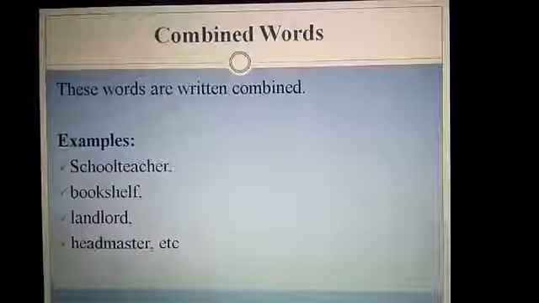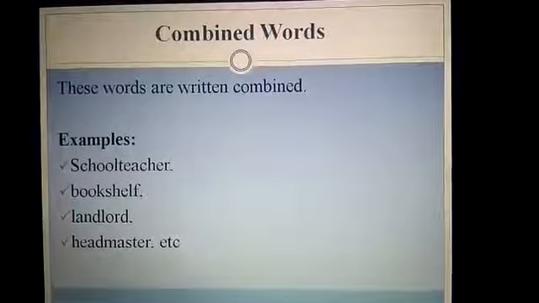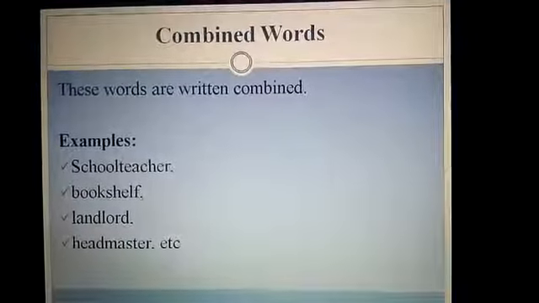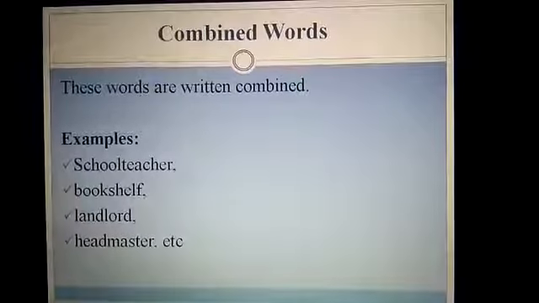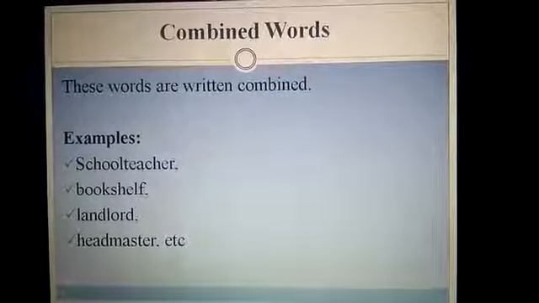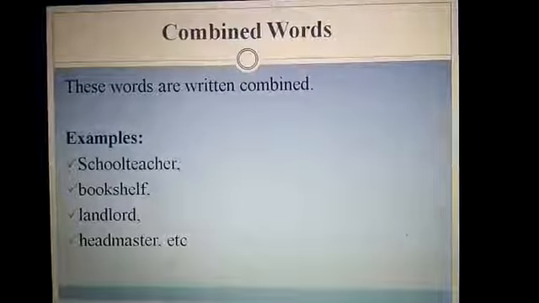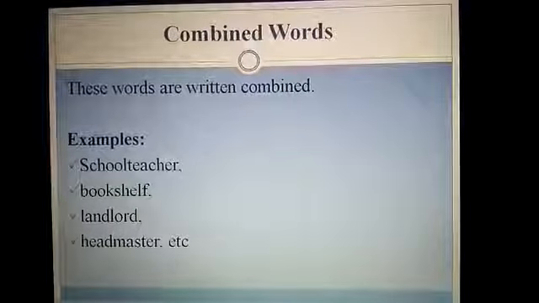Also, we have certain nouns which are written combined, but they consist of more than one word. Look at the example: schoolteacher. These are two separate nouns, but we are writing them combined and we mean something else, like a school teacher.